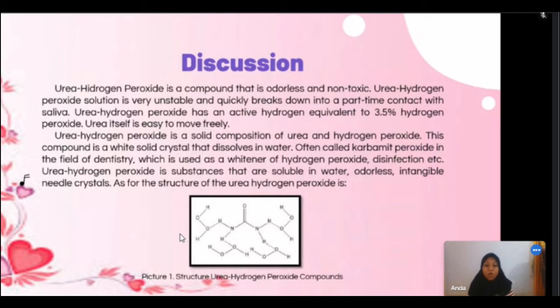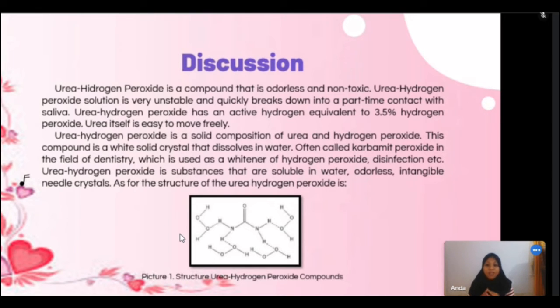Discussion. Urea hydrogen peroxide is a compound that is odorless and non-toxic. Urea hydrogen peroxide solution breaks down very easily and quickly in contact with salt. Urea hydrogen peroxide has active hydrogen equal to 3.5% hydrogen peroxide. Urea hydrogen peroxide is a solid composite of urea and hydrogen peroxide.